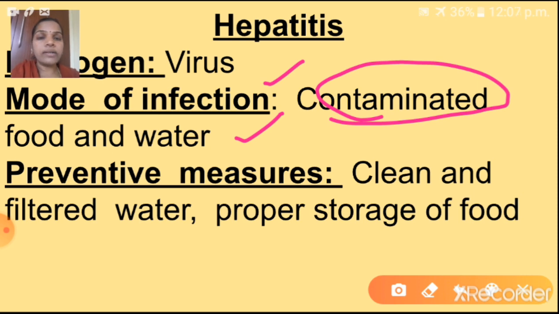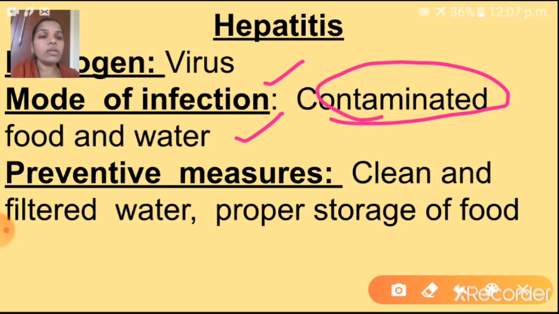That food contains harmful microorganisms and chemicals. If that food contains harmful microorganisms, those microorganisms will release toxic substances into that food and water. So if you take that food and water, we will be affected by this microorganism and we will get the disease. So for hepatitis, what is the mode of infection? Contaminated food and water. Contaminated means that harmful microorganisms and chemicals are present in that food and water.